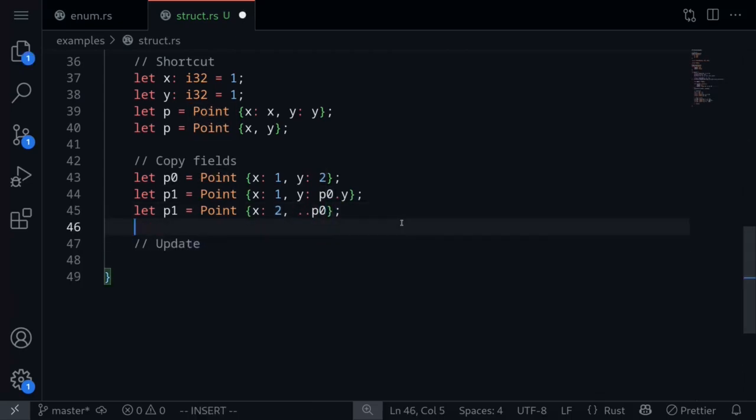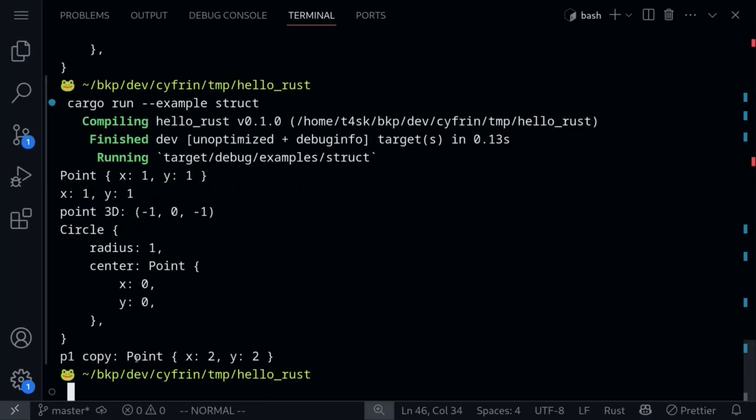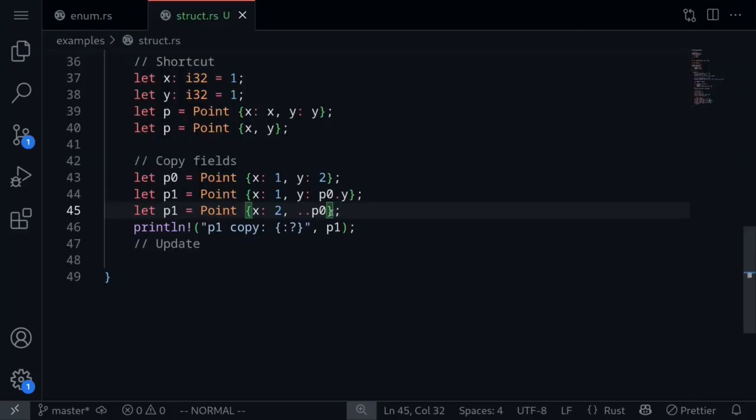And to show you this, let's print this out. Execute the code, and we get p1 copy is Point with x equal to 2 and y equal to 2. In this example, the field that we copied was only the y field, but imagine the case that we have multiple fields that we want to copy. In that case, this syntax will be useful. We only specify the part that we want to update, and then the rest of the code we're going to copy over.